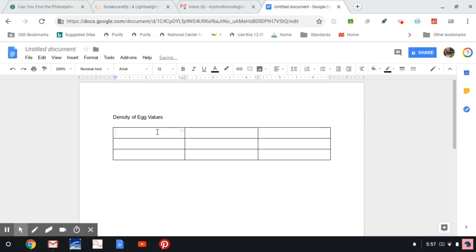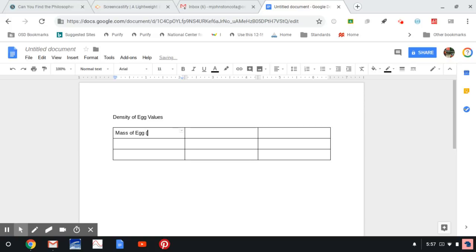And let's say the first thing I want to record is the mass of an egg. So I'm going to say mass of egg. So that is the variable that I want to record, but I also want to report what units I'm recording it in and what was the uncertainty of the piece of equipment I used to collect that data.